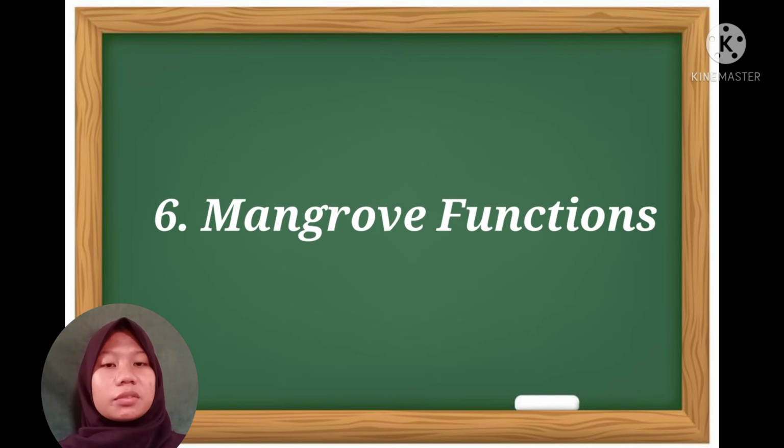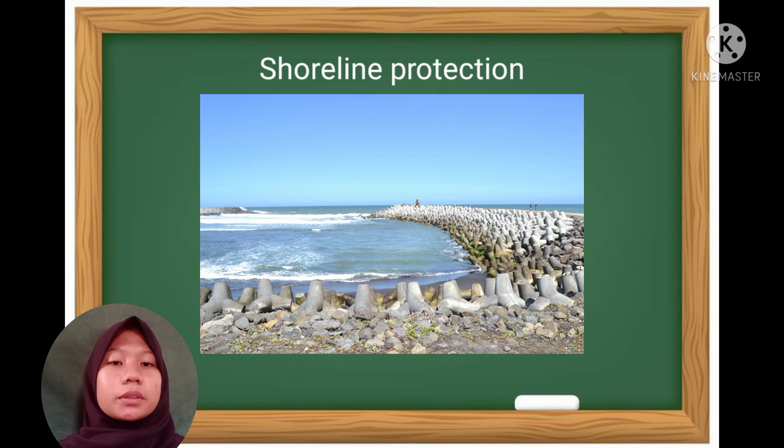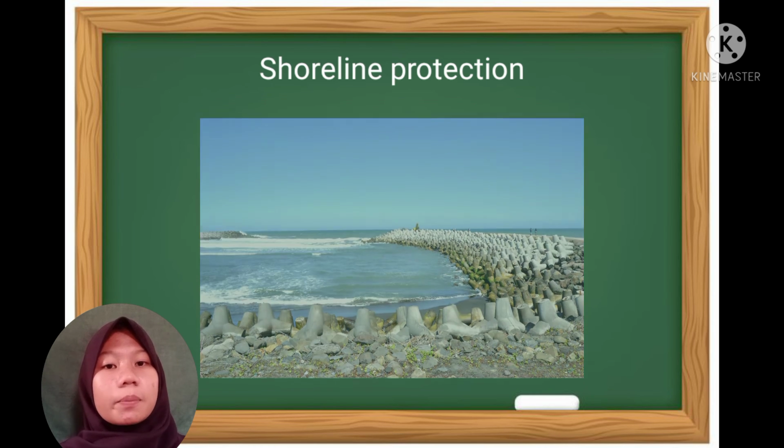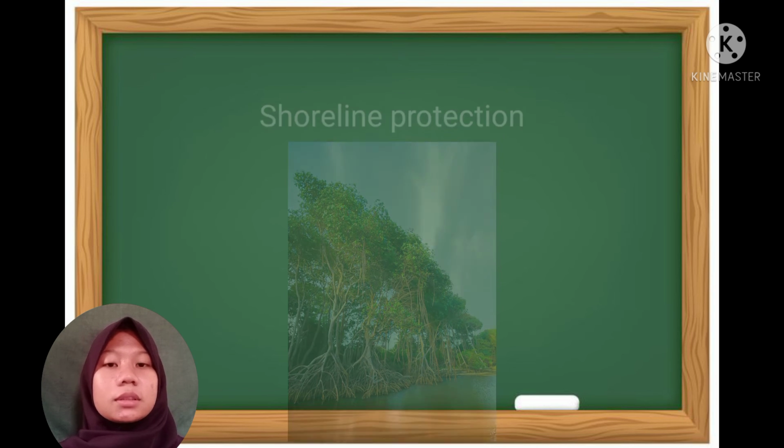Last, mangrove function. Shoreline protection. Mangroves play an important role in protecting shorelines from waves and strong winds. The roots of mangrove plants bind and stabilize the substrate. The plants themselves dissipate wave and current energy, and the vegetation as a whole can trap sediments.